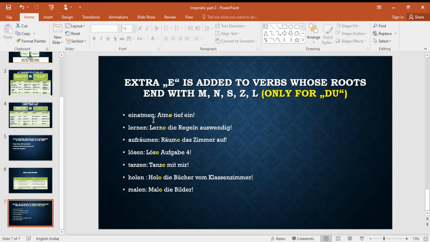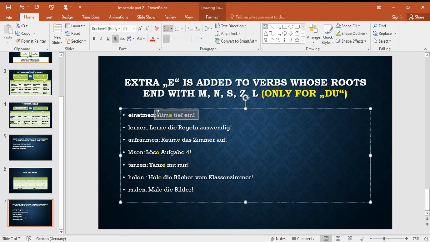A yoga instructor, what will he instruct? Atme tief ein. Take a deep breath. Einatmen is the verb here. It is separable, so you take the main verb in the beginning. The conjugation of atmen is atmest, but you cut st and it becomes atme. Atme tief ein. For ihr, it is atmet, same as its conjugation, and for Sie, it is atmen Sie. Only for du, add the extra e.